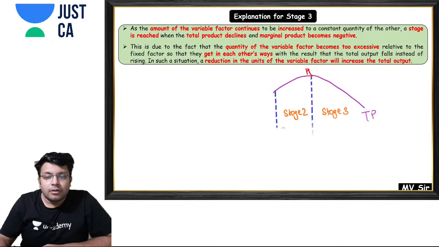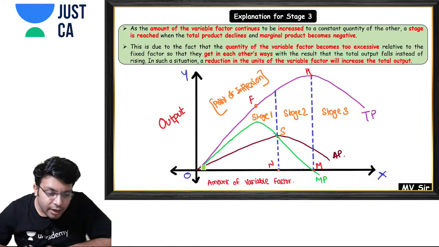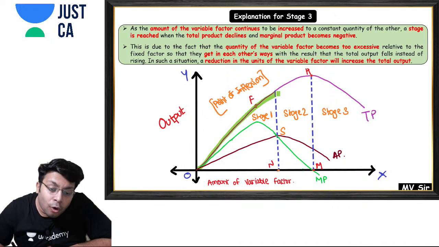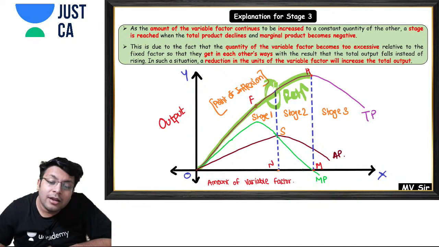If you go into stage 2, you can still increase your production and your returns can still increase in stage 2 also. So why do you want to stop over here?